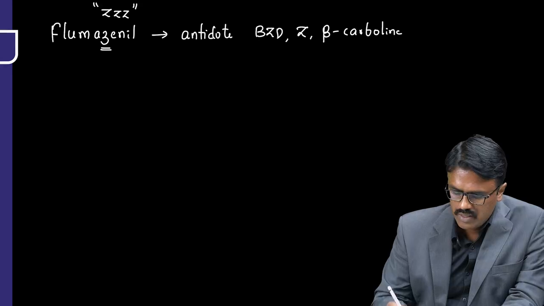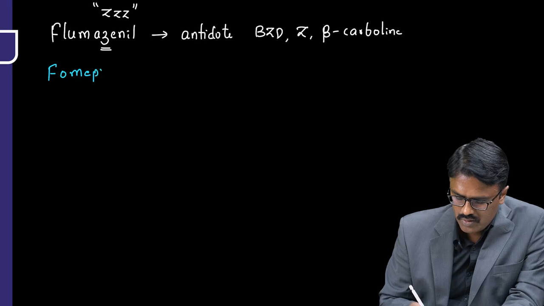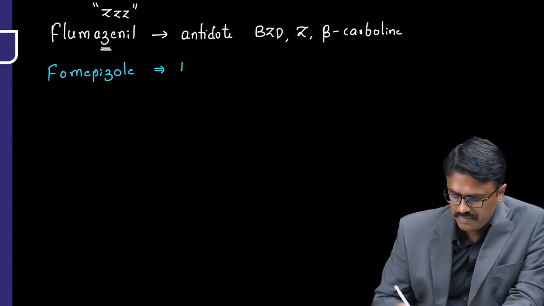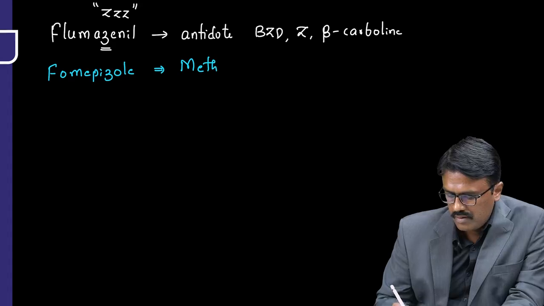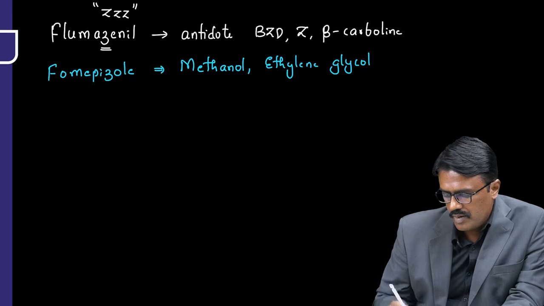And most of the times you will confuse it with fomepizole. Fomepizole is an antidote for alcohol poisoning, methanol and ethylene glycol poisoning.